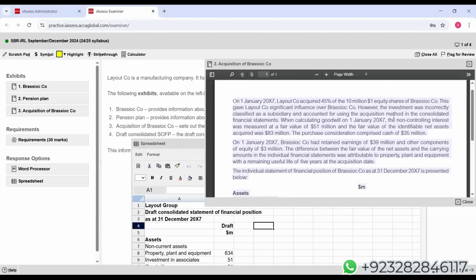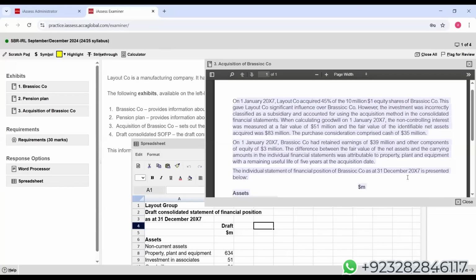And we know that it is mentioned in the requirement. It is not your subsidiary, it is actually your associate. Am I right? The non-controlling interest at acquisition is 51. Then fair value of identifiable net assets 83. The purchase consideration comprised 35. On January X7, Brasco company had retained earning 39, OCE 3.